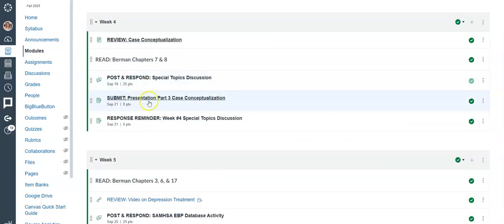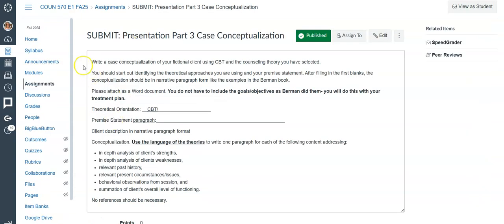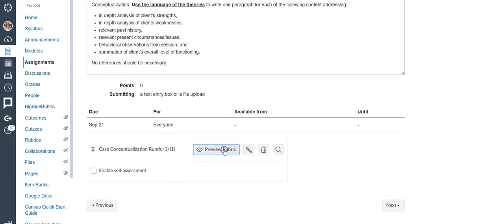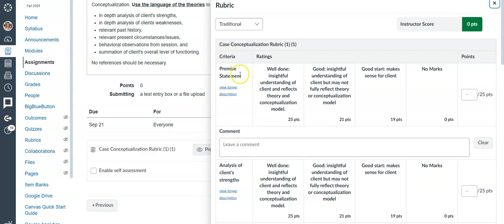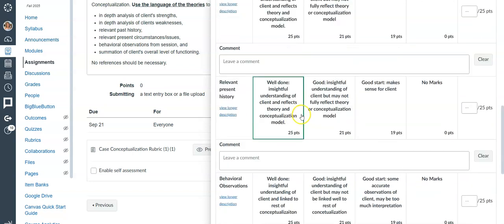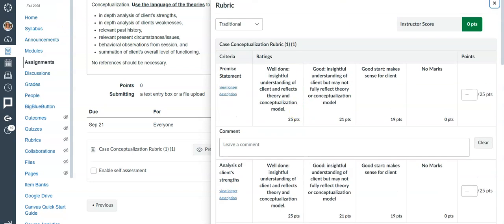If we get back to the modules, as I noted earlier, the presentation, part 3, is due this week. And if you click on that here, you're going to see the instructions as to what you need to do for this assignment. And it denotes the different sections. I do believe I've already created a video on this assignment, so I'm not going to go into great detail. But make sure that you include all those elements. And you can look at the rubric below, and you will see how each of those assignment expectations align directly with the rubric, and that is what will be used for grading.